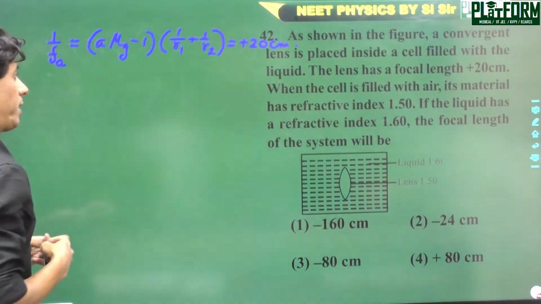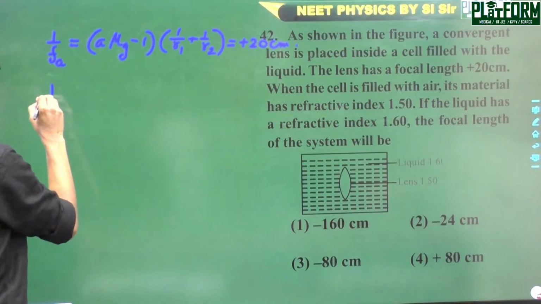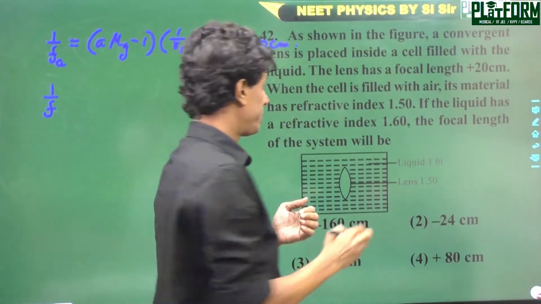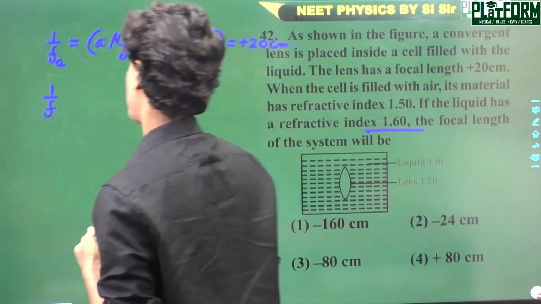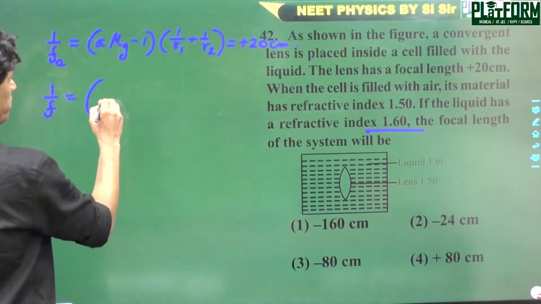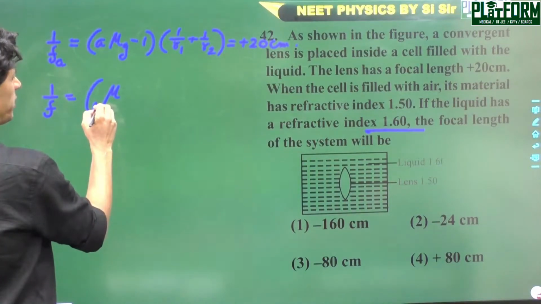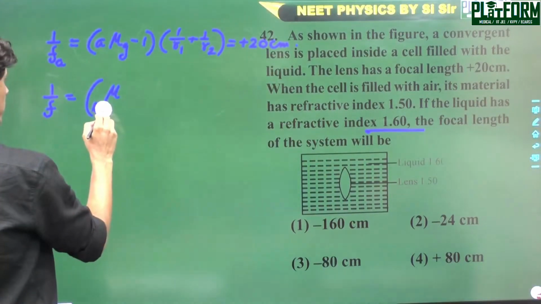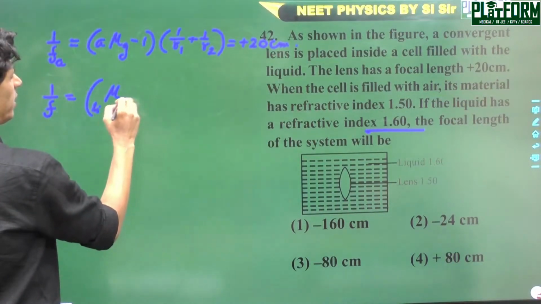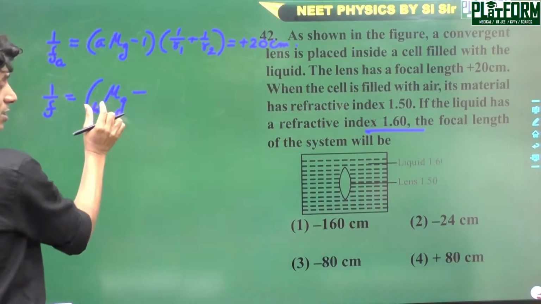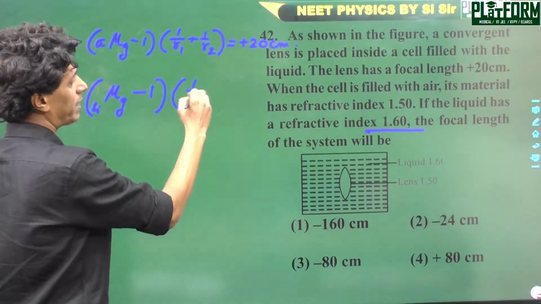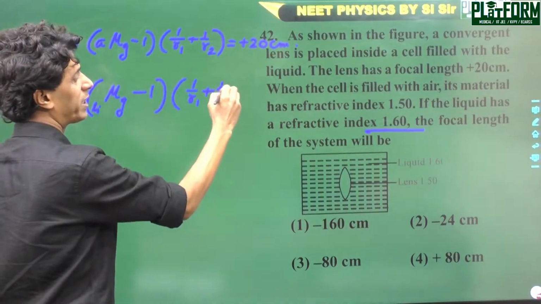Okay. Now the focal length of the lens when the surroundings are replaced by liquid of refractive index 1.6: 1 by f is (refractive index of the glass with respect to liquid minus 1) times (1 by R1 plus 1 by R2).